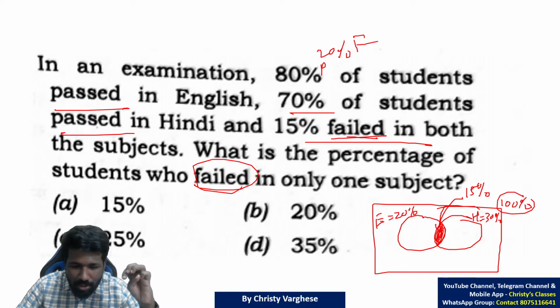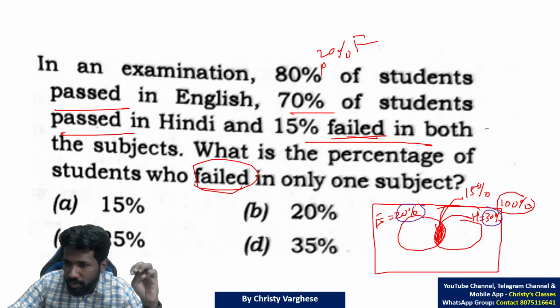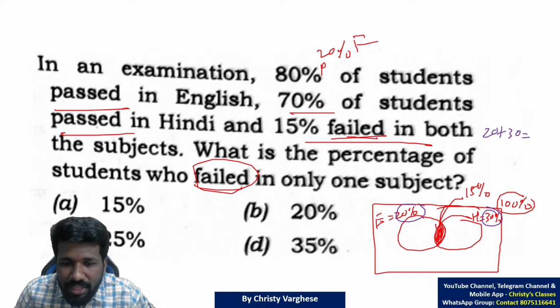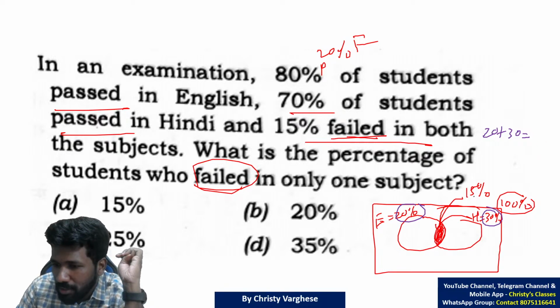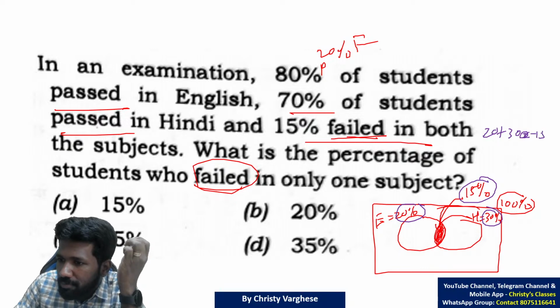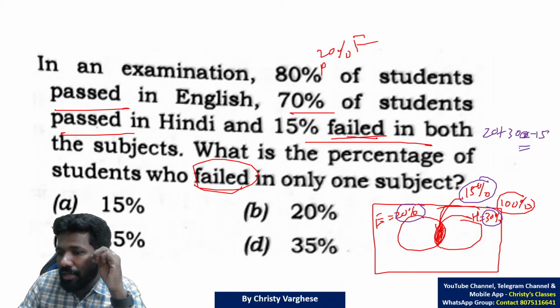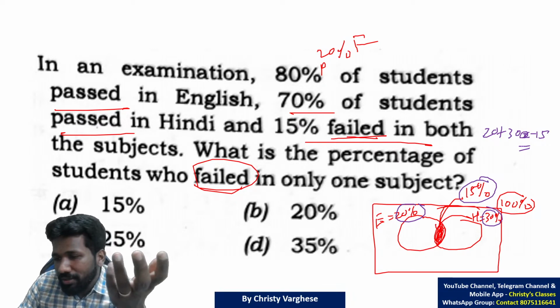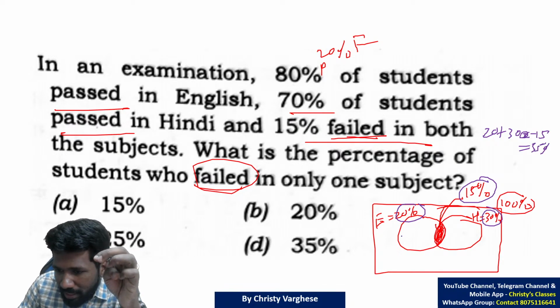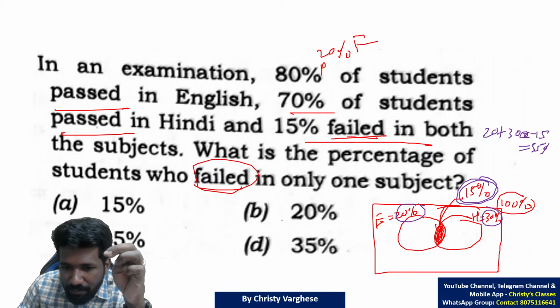This 100% is not needed in this question because these two circles themselves are enough. This 20% plus this 30%, 20 plus 30, is 50%. But English and Hindi failing people together are not 50%, because this 15 is counted in both. So 20 plus 30 minus 15. You can do it this way, 50 minus 15, 35%. That will be the union. And from the union, subtracting 15, you get 20.